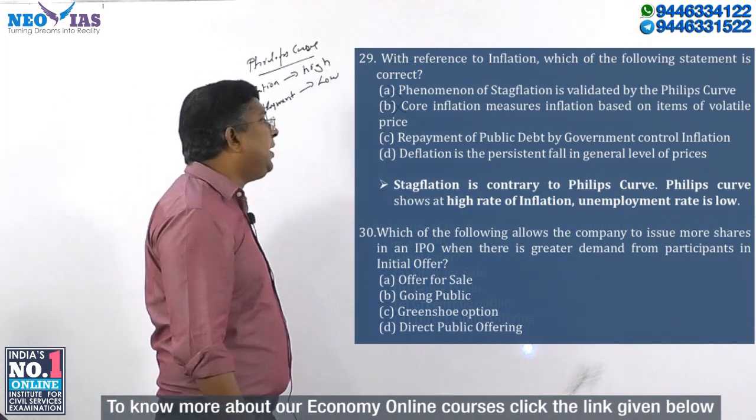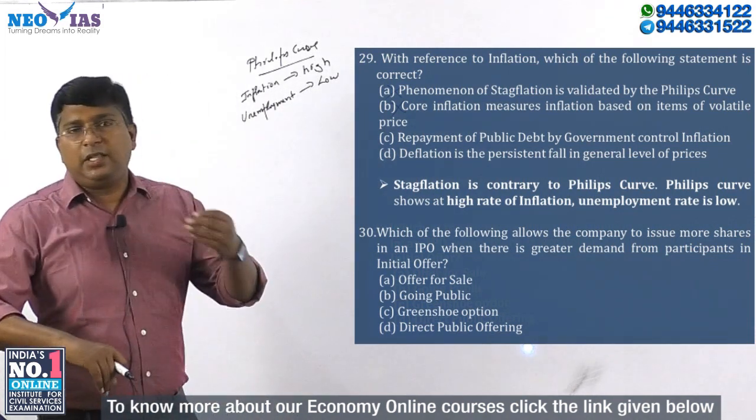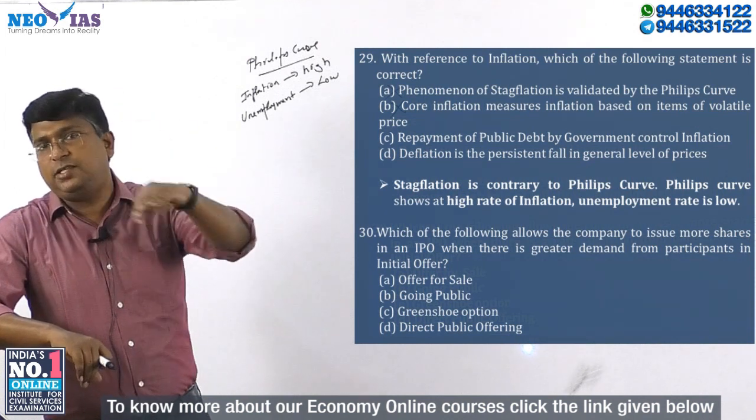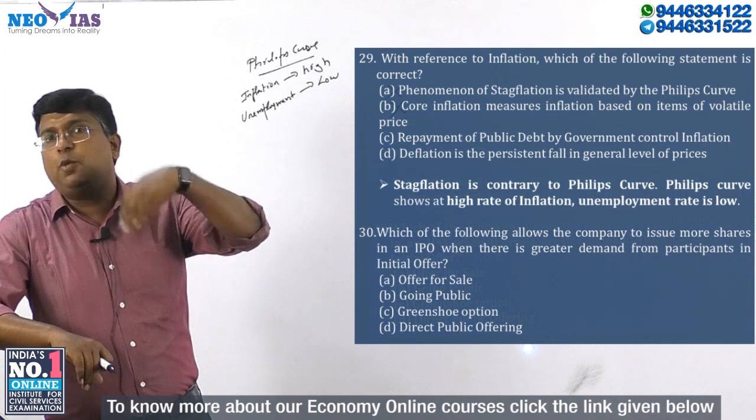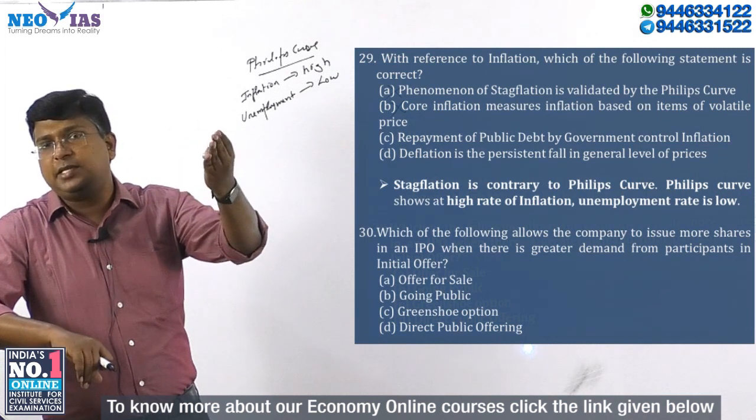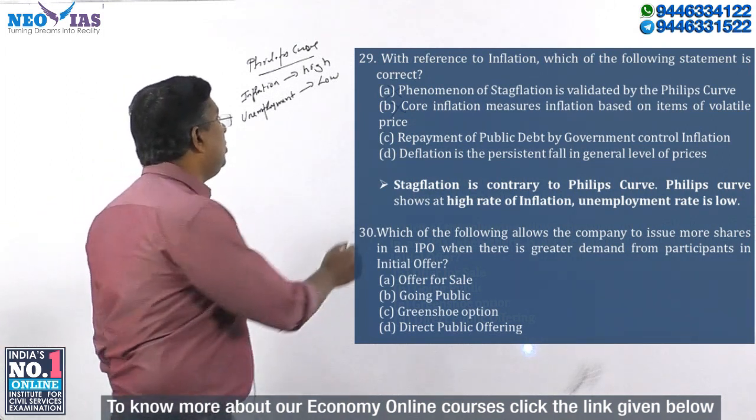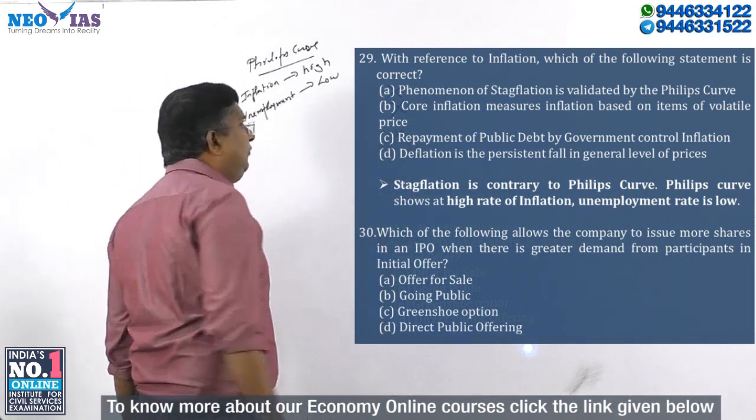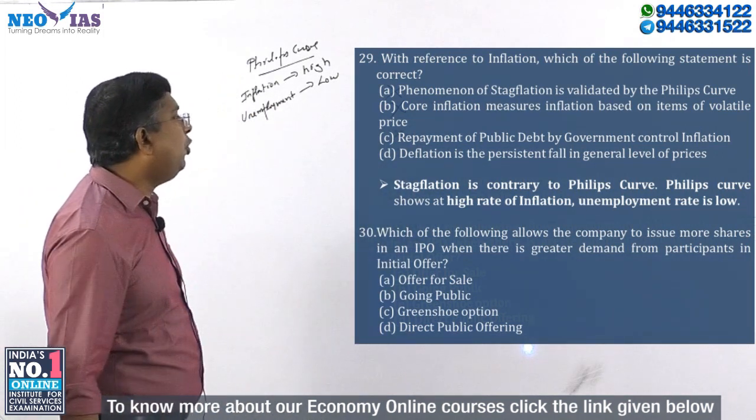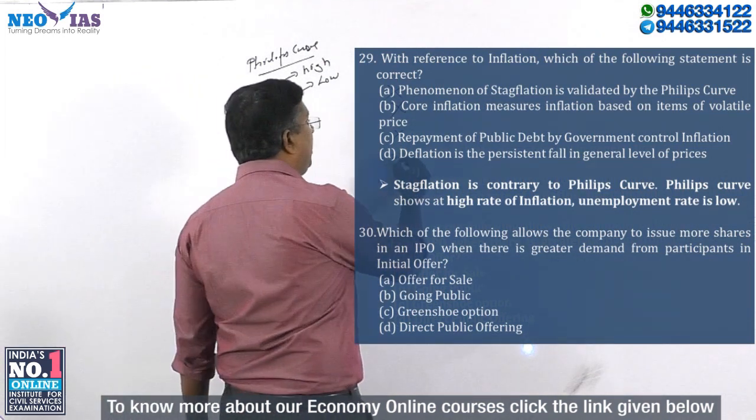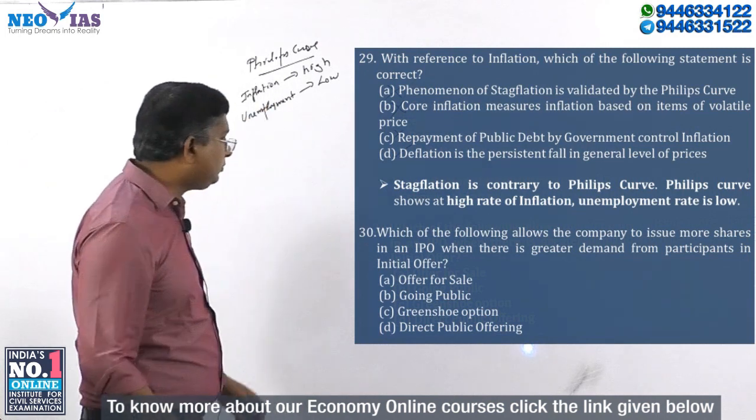Repayment of public debt by government controls inflation. When the government repays public debt, it injects money, so there will be more money supply. More money supply means inflation cannot be controlled, inflation will rise only. So the third statement is also wrong. Deflation is the persistent fall in the general level of prices. This statement is correct. So the answer is D.